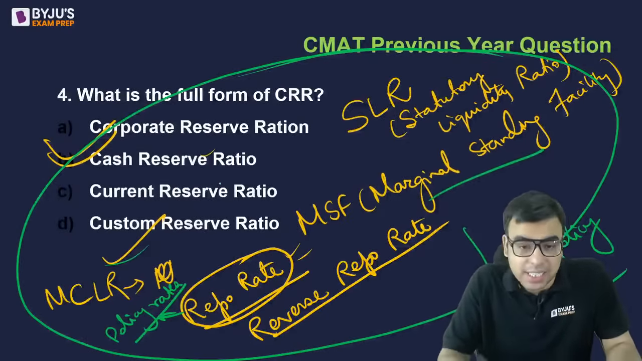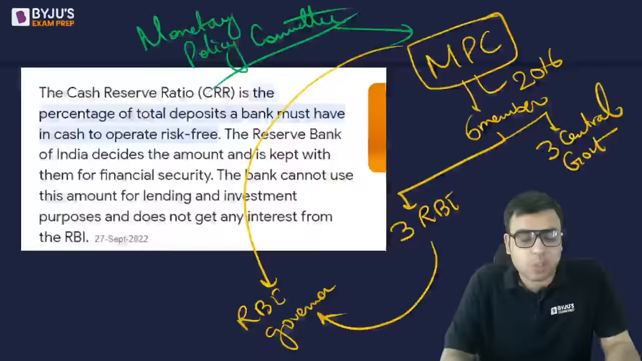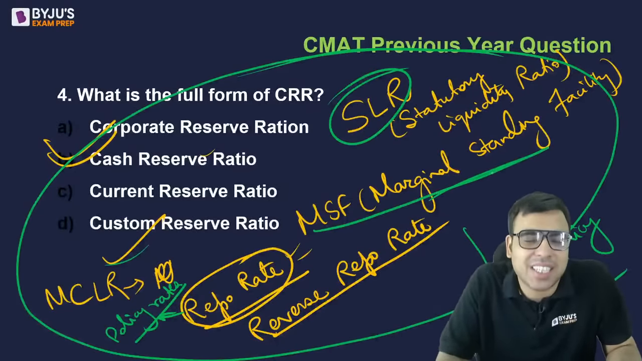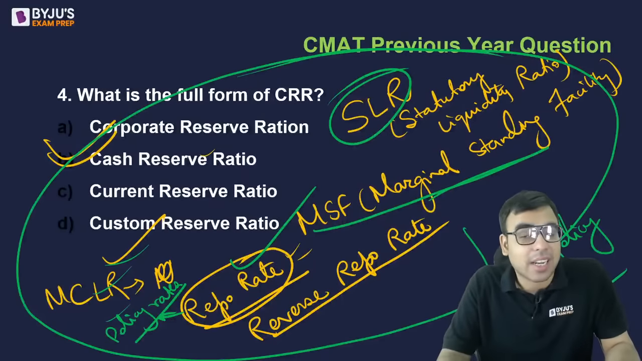ये सब पढ़ लीजिएगा. These terms I have told you. So just go and read these terminologies. ठीक है. At least full form ही याद करके चले जाना ना. ठीक है. But they can ask repo rate, they can ask policy rate, MCLR, these things they can ask.